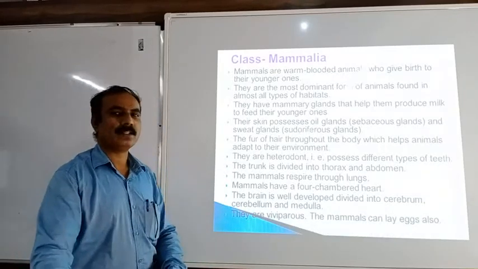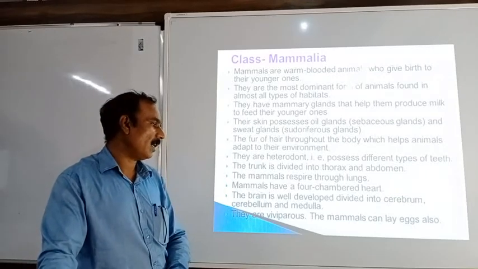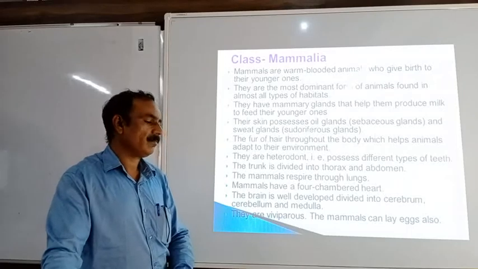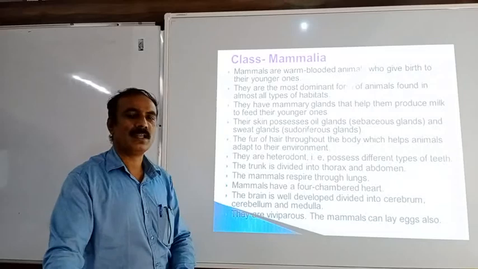Then they are viviparous. Viviparous means they give birth to the young ones. So all the mammals are viviparous. But some mammals are oviparous also. So some mammals lay eggs.